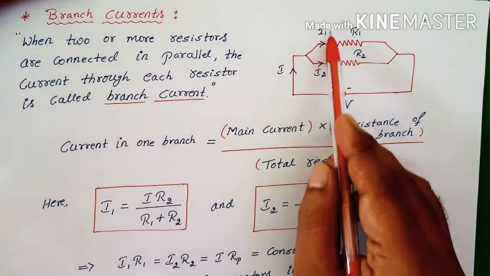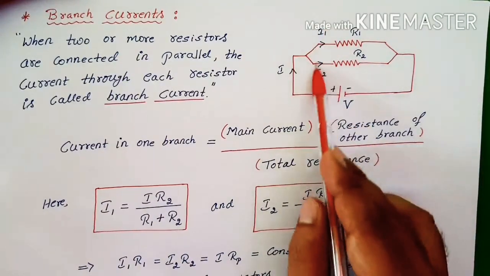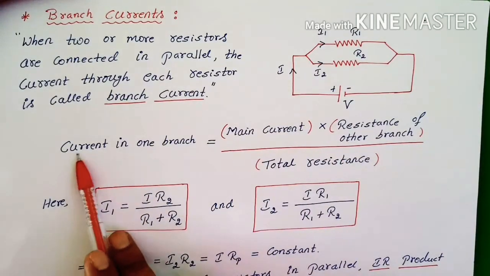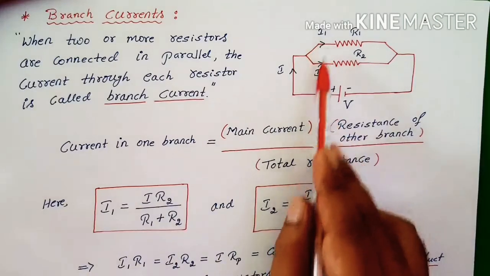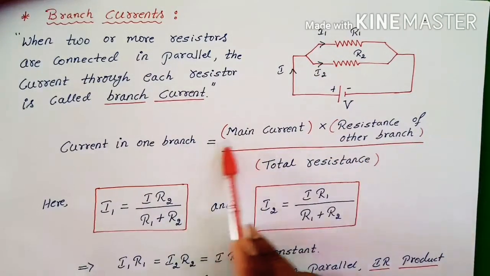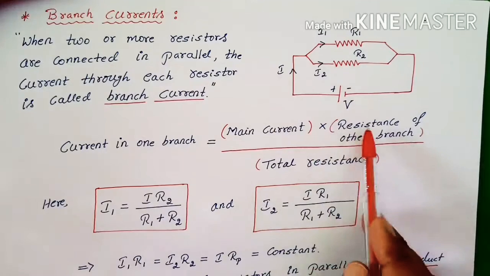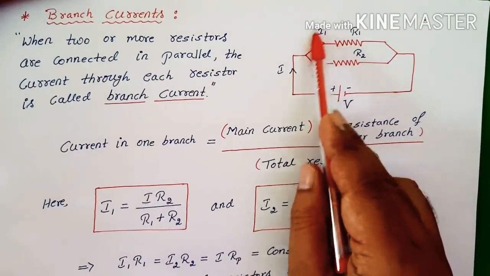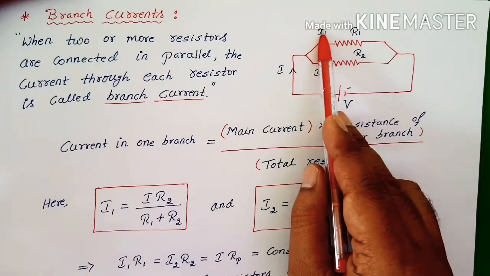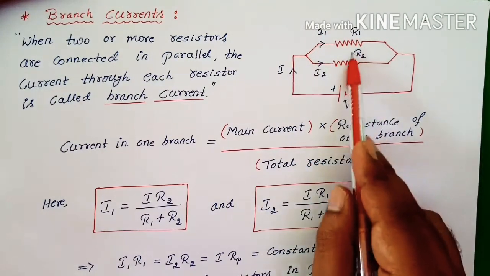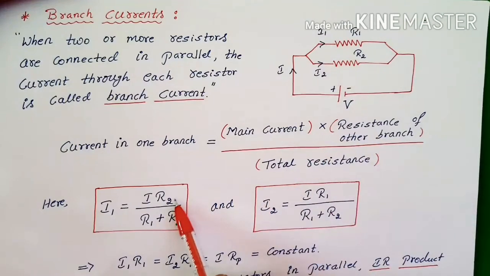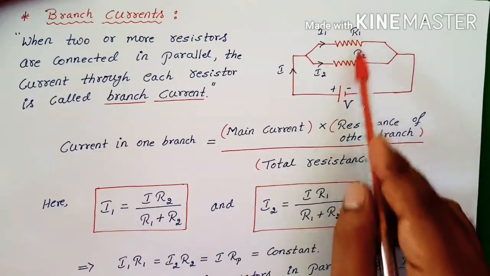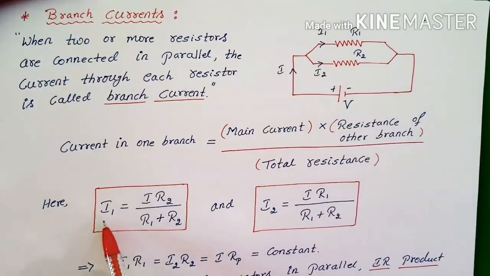So to find the value of the current in each branch, here is a formula. The current in one branch, either I1 or I2, is equal to the main current into the resistance of the other branch, divided by the total resistance, the sum of the resistances. Suppose I want to find I1, then you have to take the resistance of the other branch as R2. So I can find I1 here.